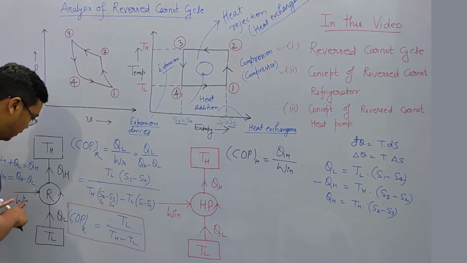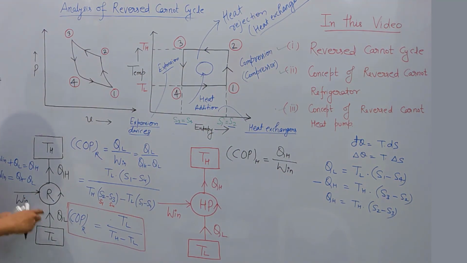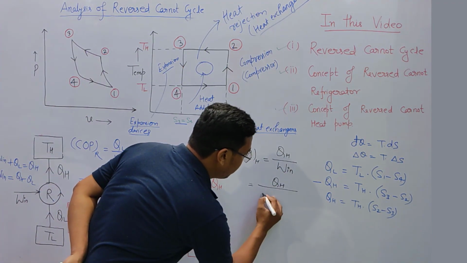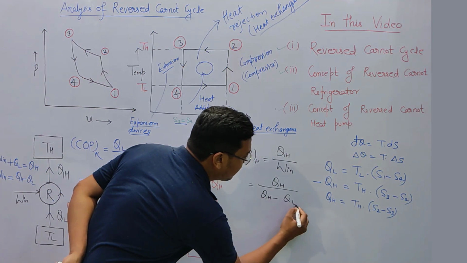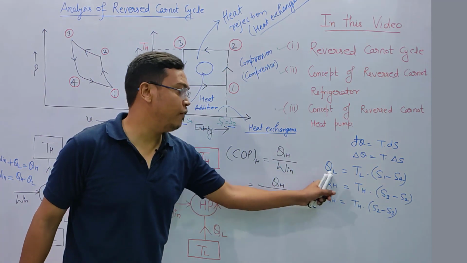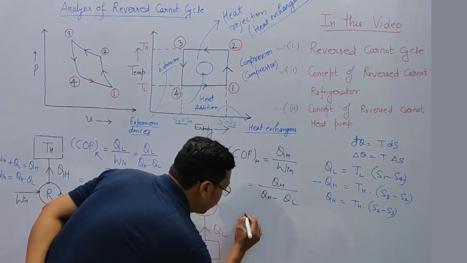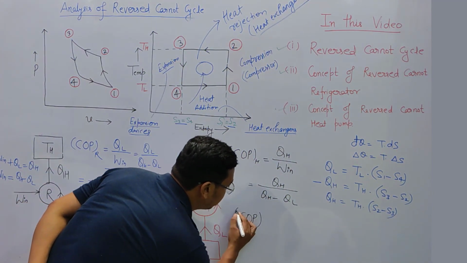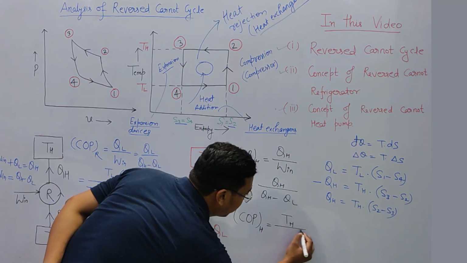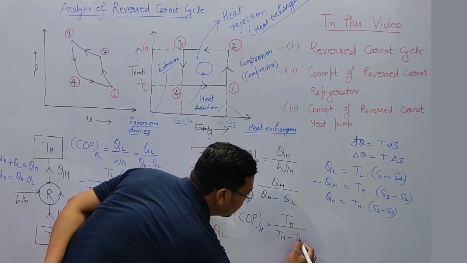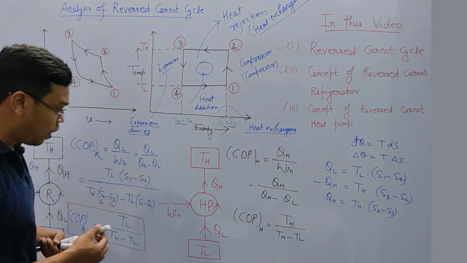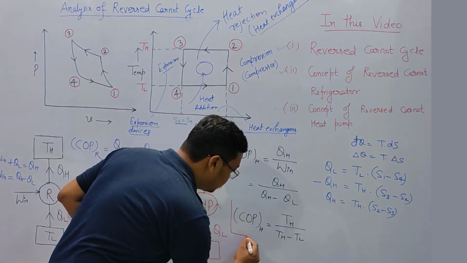So from this equation, Win is equal to QH minus QL. So I can write here QH divided by QH minus QL. After putting the values of QH and QL in the same way, I can write COP of heat pump is equal to TH divided by TH minus TL. So friends, this is the coefficient of performance of heat pump.